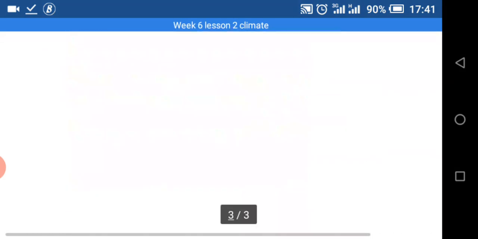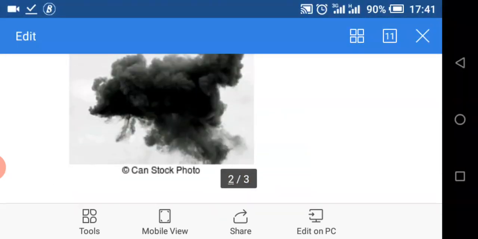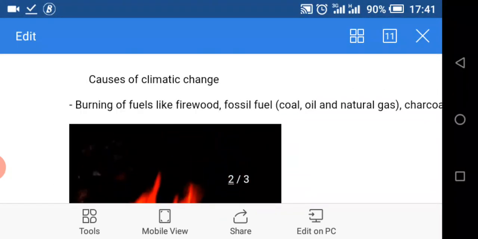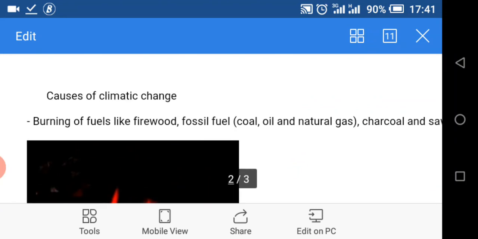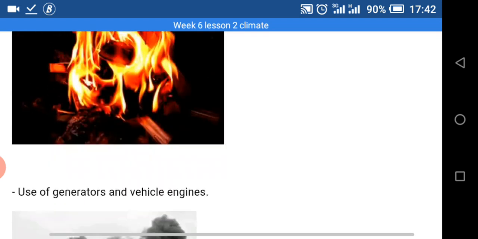So these are the causes of climatic change. Can you tell me causes of climatic change? 1. Burning of fuels like firewood, fossil fuel, charcoal and sawdust. Another one is what?